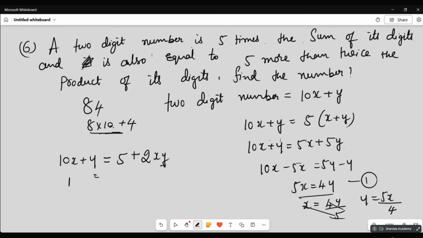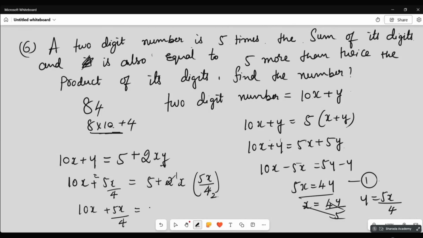So 10x plus, instead of y I can write 5x by 4, is equal to 5 plus 2 into x into 5x by 4. So 10x + 5x/4 = 5 + 5x²/2. Take the LCM, cross multiply, simplify.